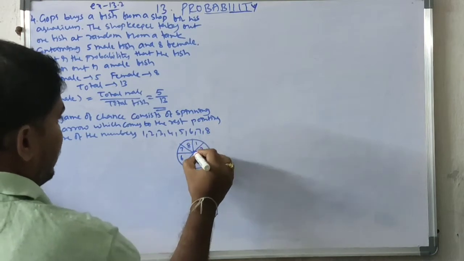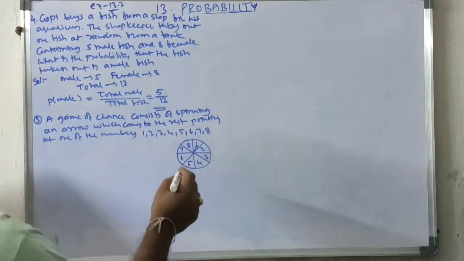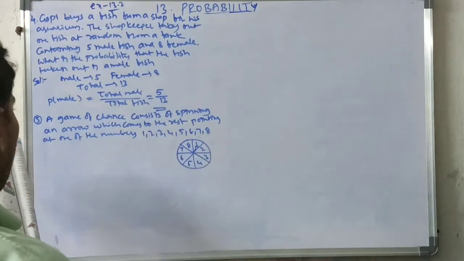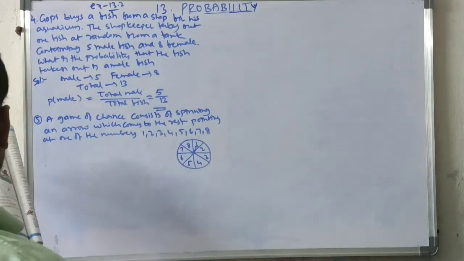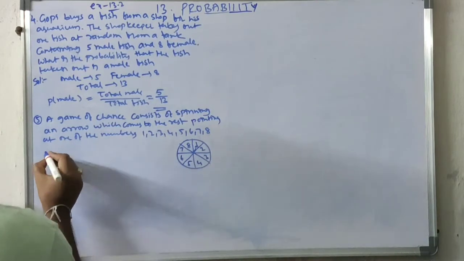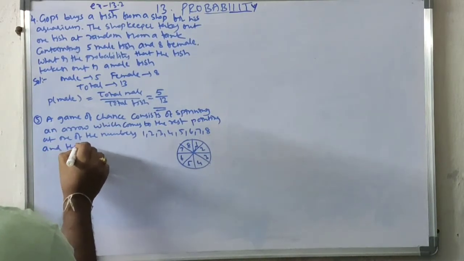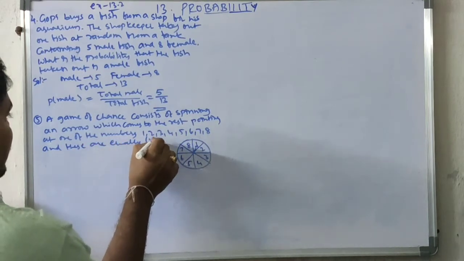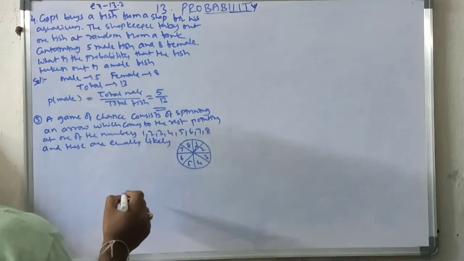So these are numbers, and there is an arrow. If we turn the arrow, one of the numbers will come: 1, 2, 3, 4, 5, 6, 7, 8. And these are equally likely.